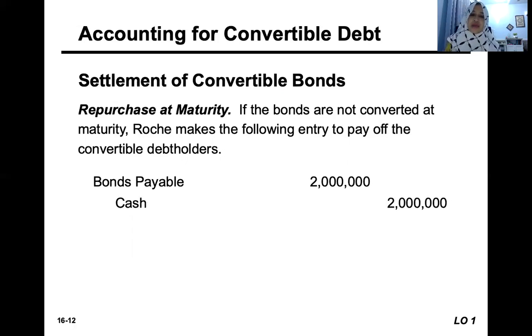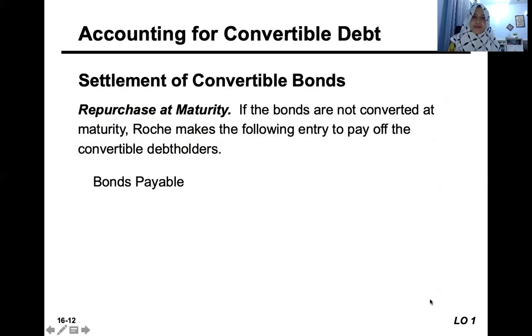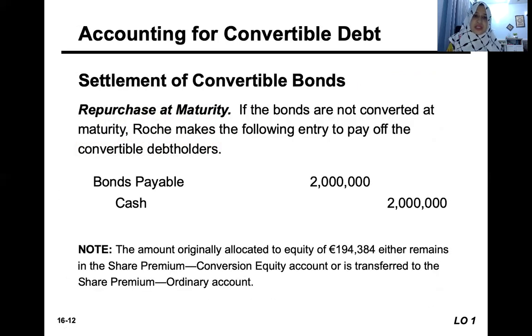What happens to the share premium convertible debt conversion equity of 194,394? That can stay in that account, share premium conversion equity, or it can be transferred into the share premium ordinary account.